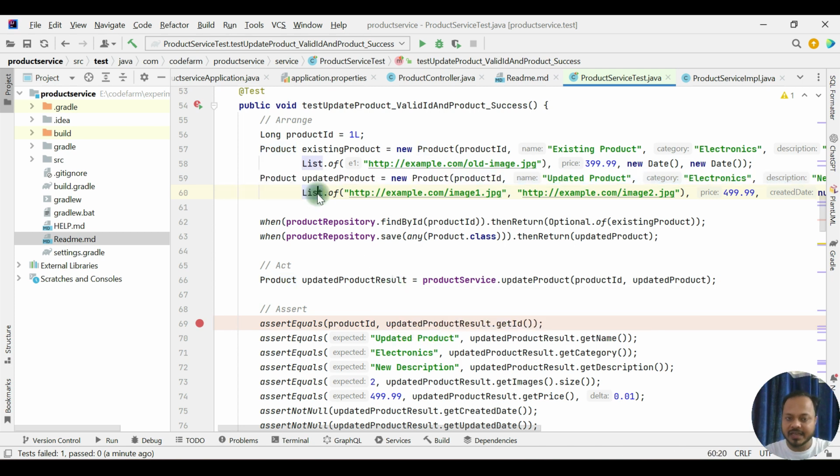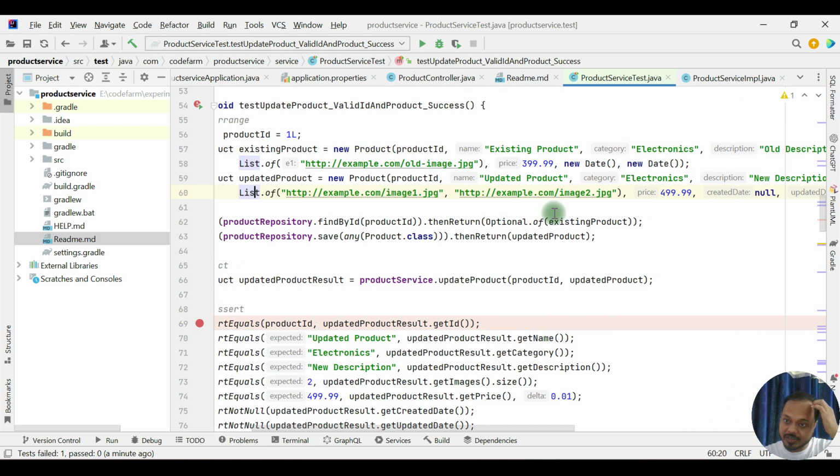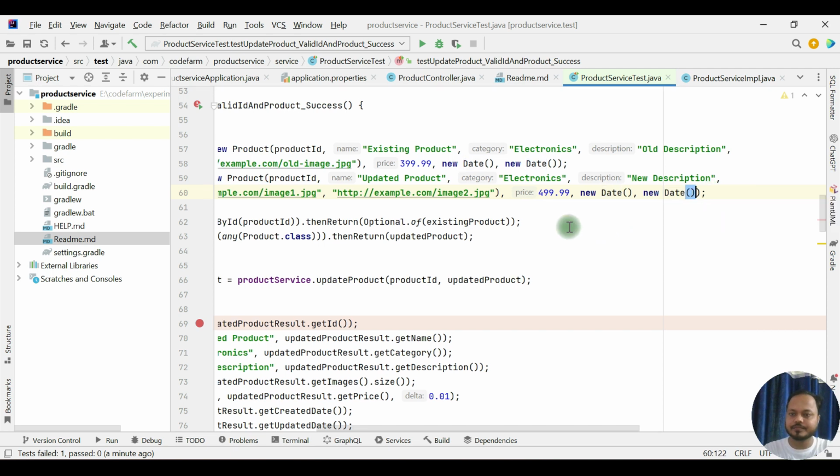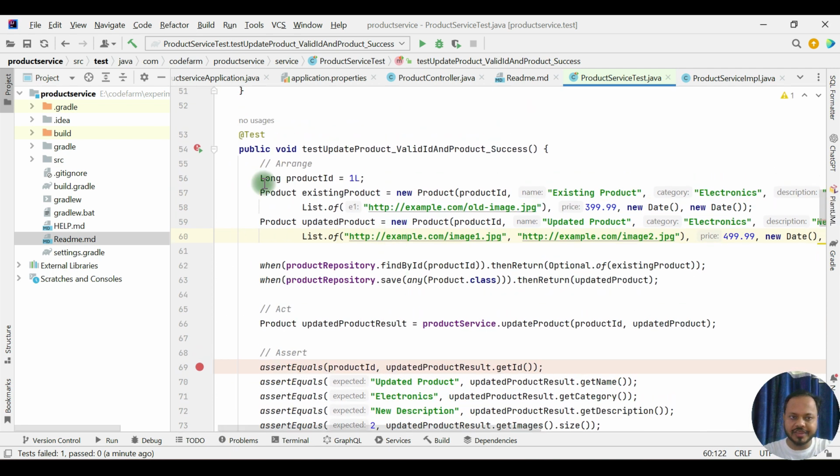So let's see, if that is creating the problem, that means the problem is in this object here, updated product. So see, this date is the problem. This was null, so how would it be there? Now if you try to execute this one, it will pass.